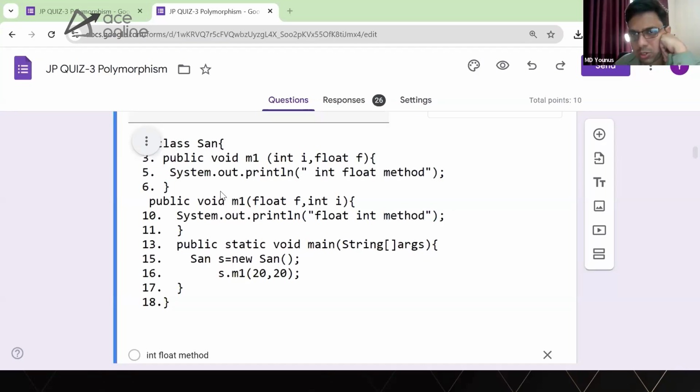When we call 20 and 20, there is one exact match and one widening. Order doesn't matter. Generally we think that since int comes first, the int float method gets called, but that is not happening here, because with one exact match and one widening, both are applicable. So we will be getting a compile time error.